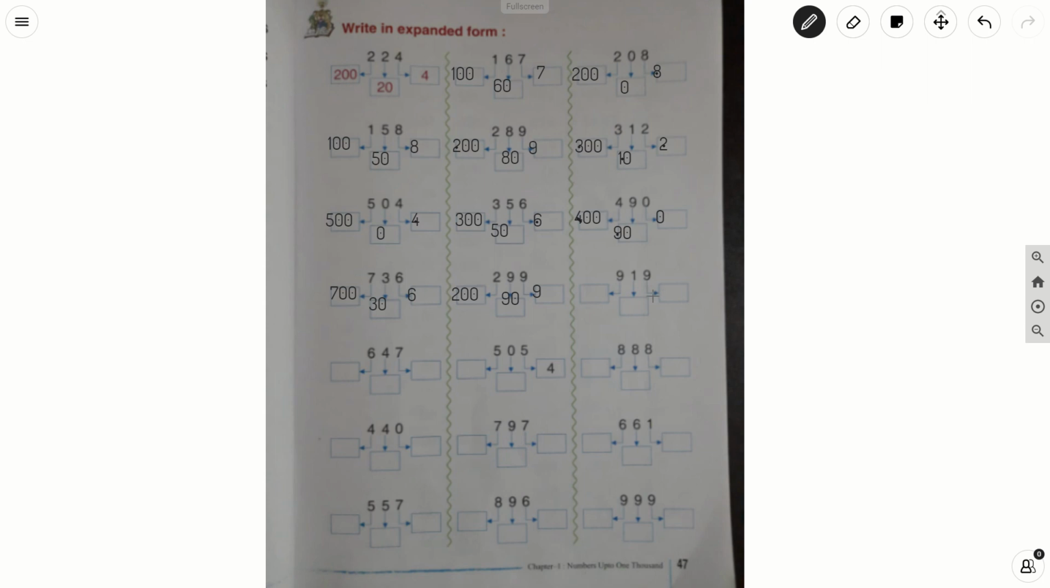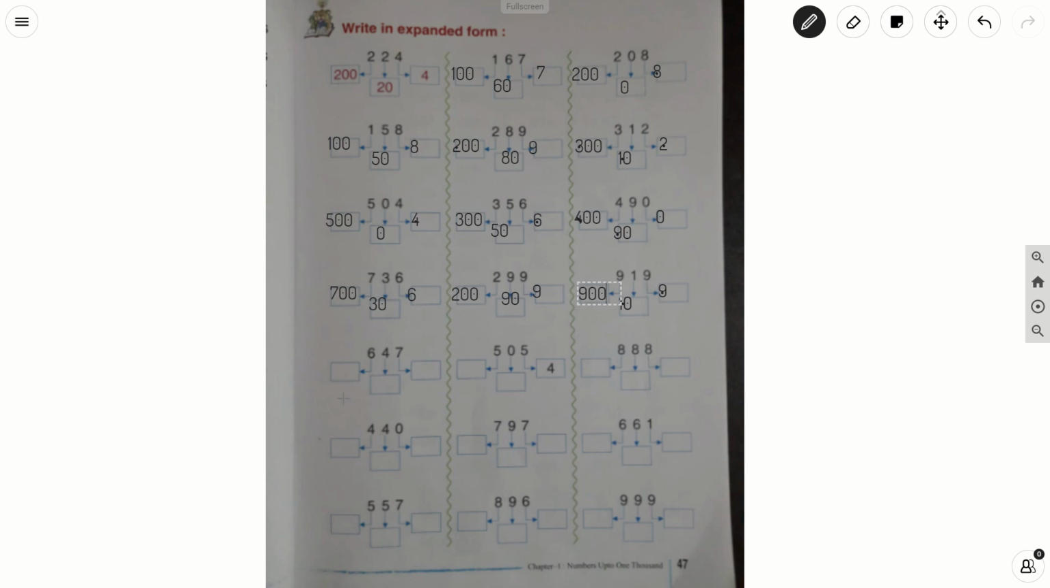In 919, what is there in a ones place? 9. 9 into 1. What is there in a tens place? 1 is there in a tens place. So, 1 into 10, it is 10. And what is there in a hundreds place here? 900. 9 into 100, 900. In hundreds place 9 is there. So, the value is 9 into 100, 900.